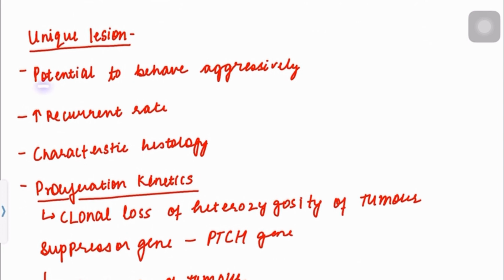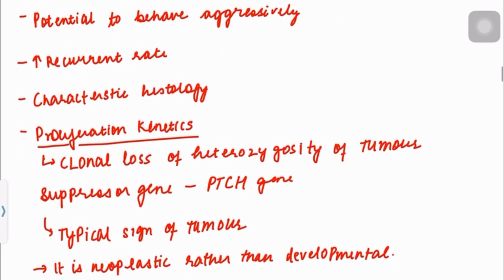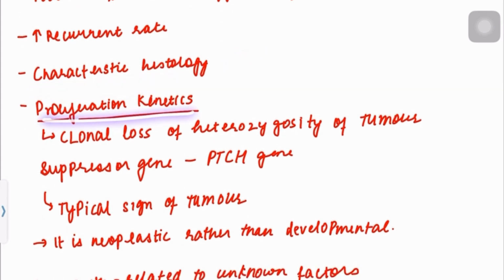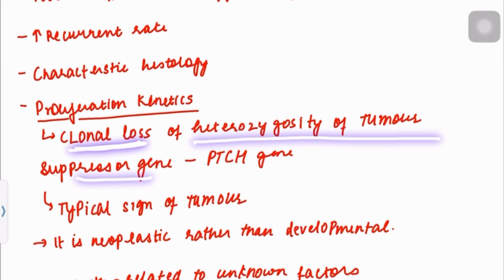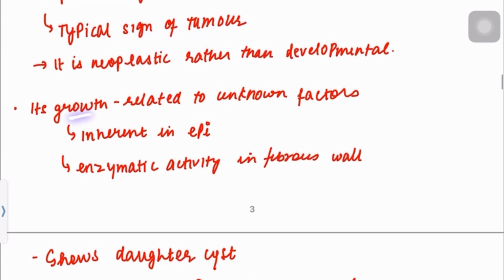Why? It has a potential to behave very aggressively. Then it has a very high recurrence rate, up to 30 to 60%, which is very high for a cyst. Then it has a very characteristic histology. The proliferation kinetics are also not as a normal cyst. It shows clonal loss of heterozygosity of tumor suppressor gene, which is the PTCH gene. So it is a typical sign of a tumor. And its growth is also not like a normal cyst.